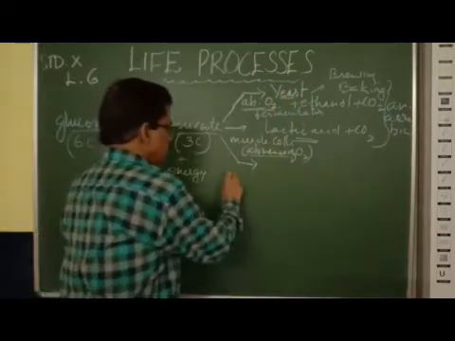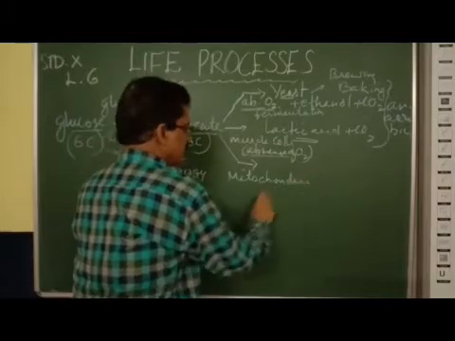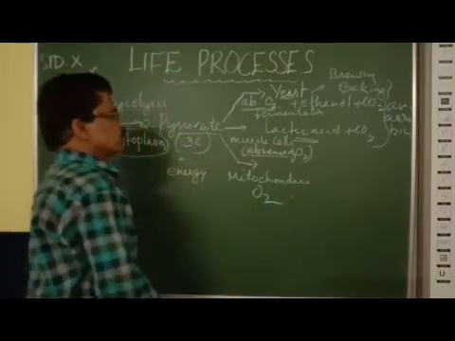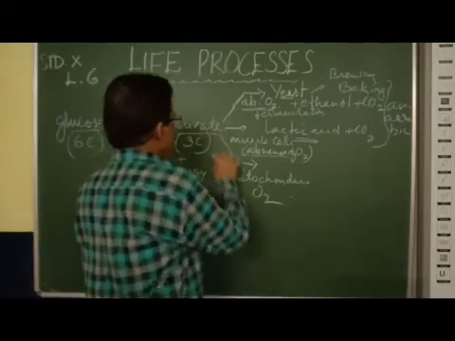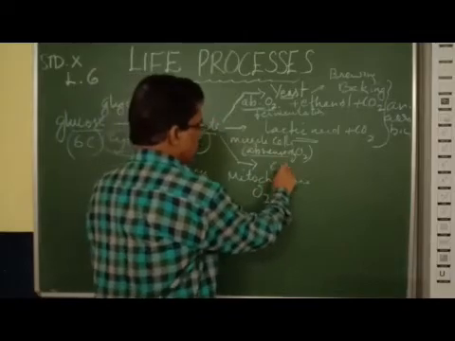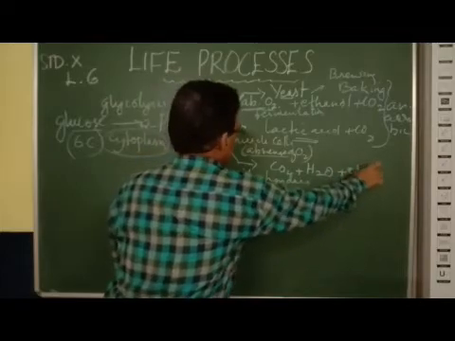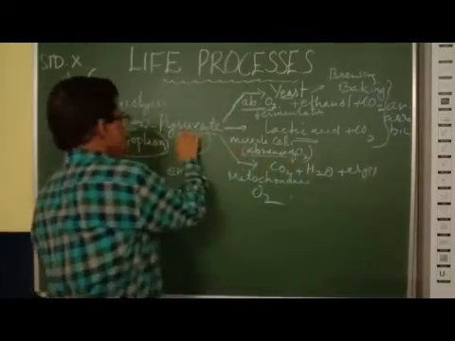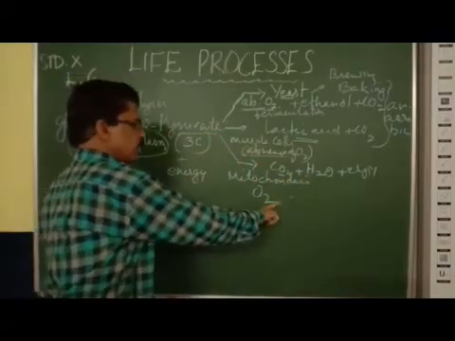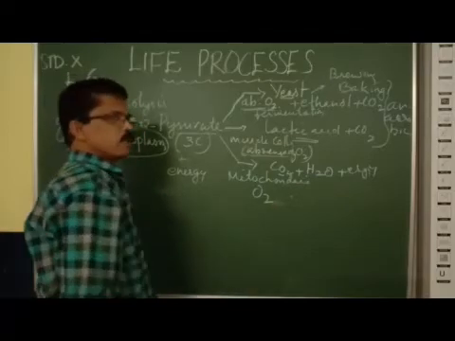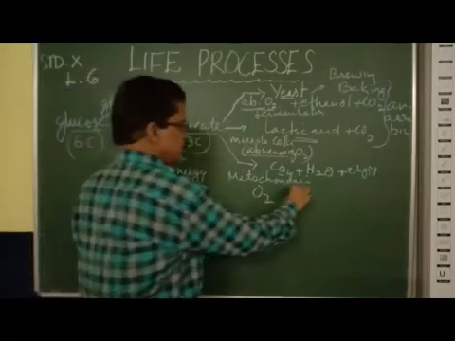Whereas in the mitochondria, aerobic respiration takes place. There is a presence of oxygen. Oxygen is present in the mitochondria of the cells. Now you can understand that the pyruvate completely breaks down into carbon dioxide, water, and energy. This is complete oxidation. In the presence of oxygen, the pyruvate is completely broken down into carbon dioxide, water, and energy. And more ATP is released here.